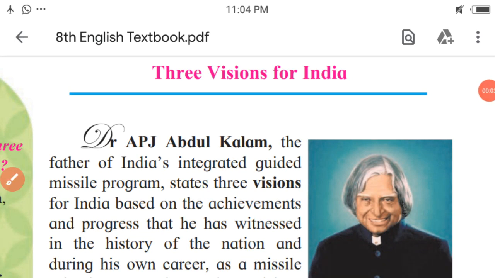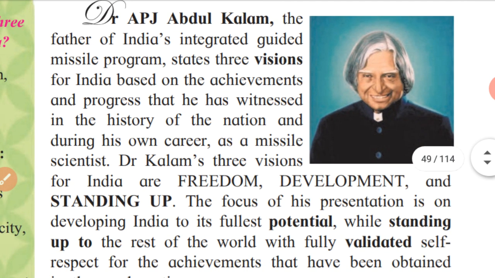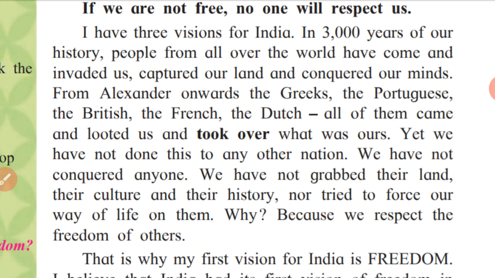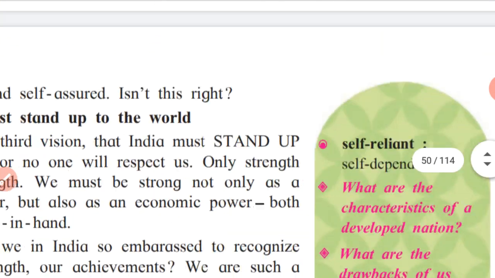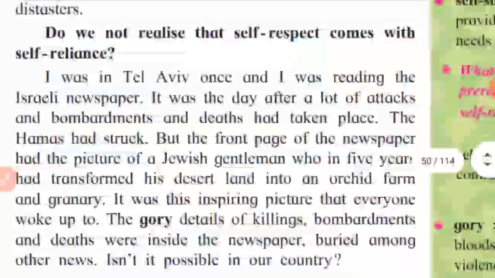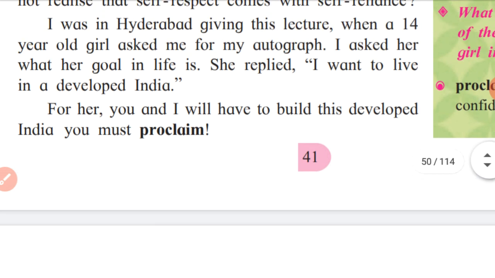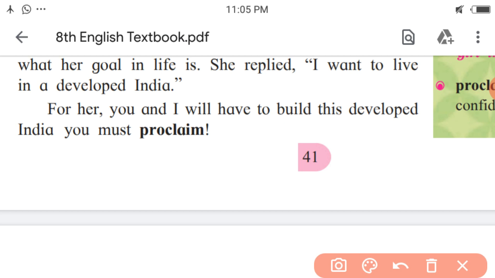Dear scholars, through the previous videos, you came to know about what three visions Dr. Kalam stated for India and what he emphasized on, that is a dream of a 14-year-old girl.